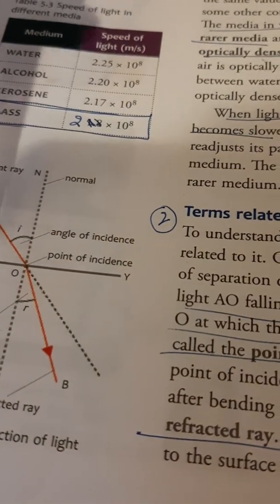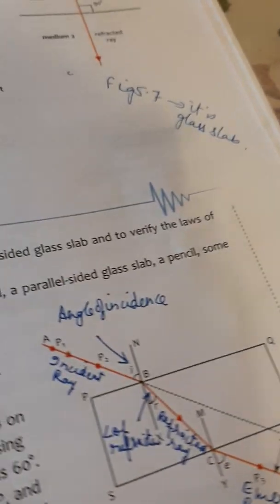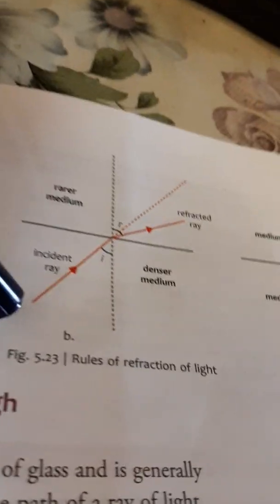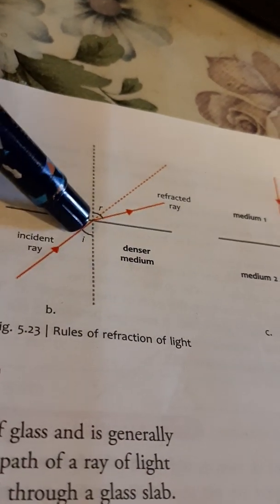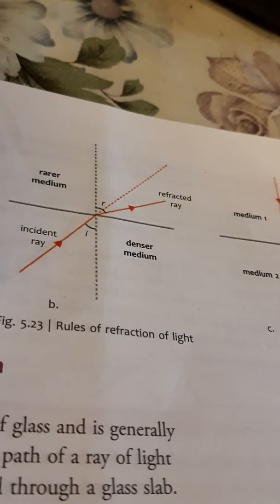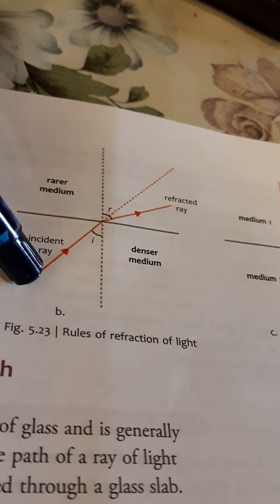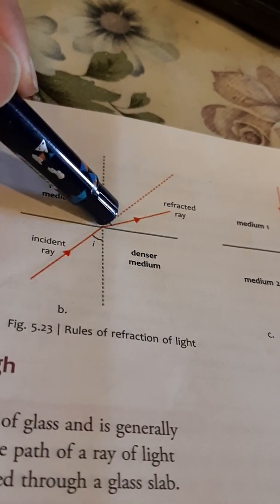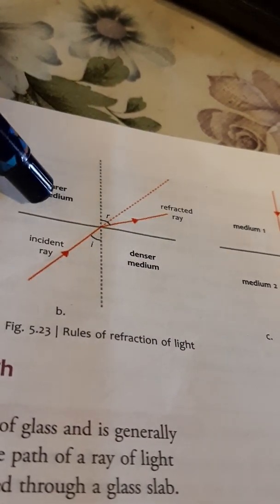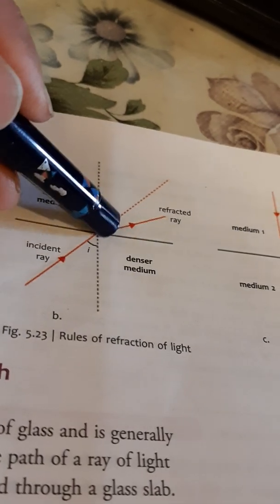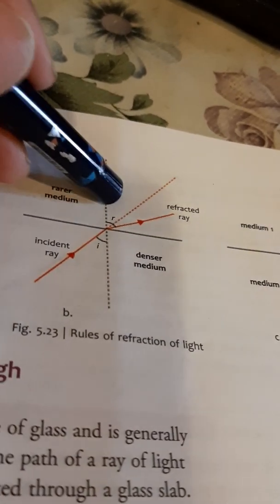And when the ray of light is going to pass from a denser medium to a rarer medium, it is going to bend. Now in this figure you see, this is the incident ray. Light is traveling from the denser medium to the rarer medium. So when it travels from the denser medium to rarer medium, the light ray will bend, move away from the normal.